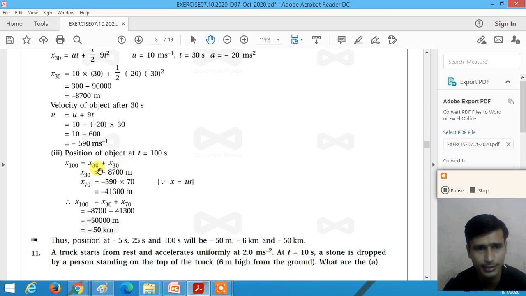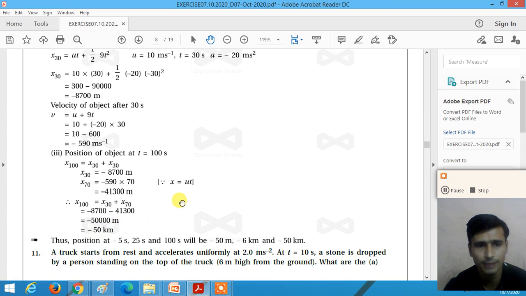So x30 we calculated as minus 8,700 meters. Now x70 is u into t. u we get minus 590 meters per second. Minus 590 into 70, we get minus 41,300 meters. So the position of the body at 100 seconds is minus 8,700 minus 41,300, that is minus 50,000 meters. That is minus 50 kilometers.